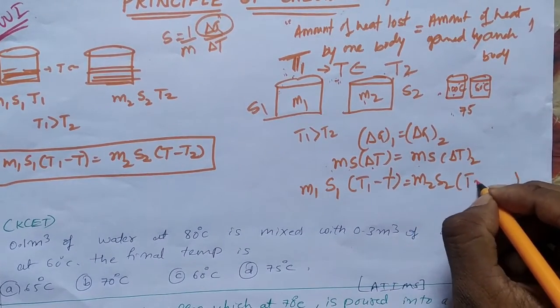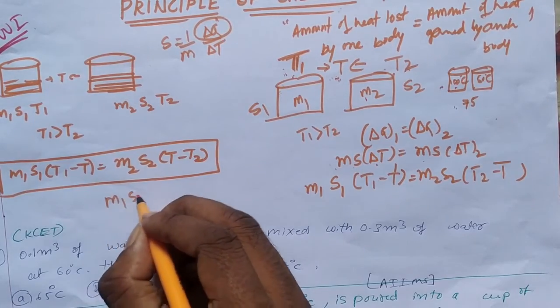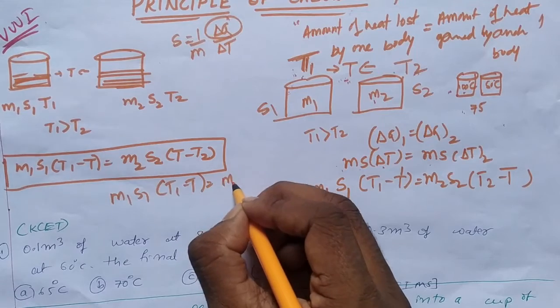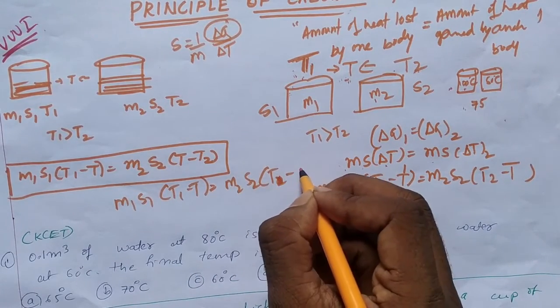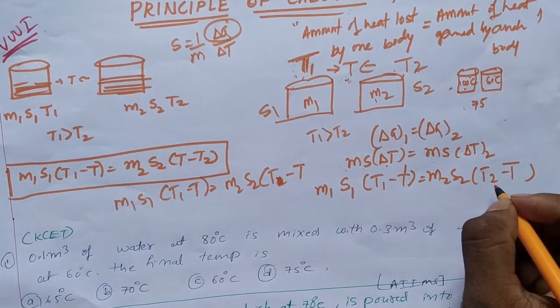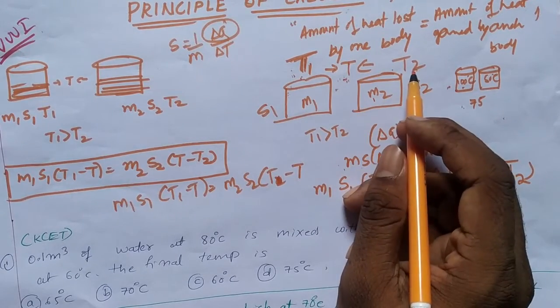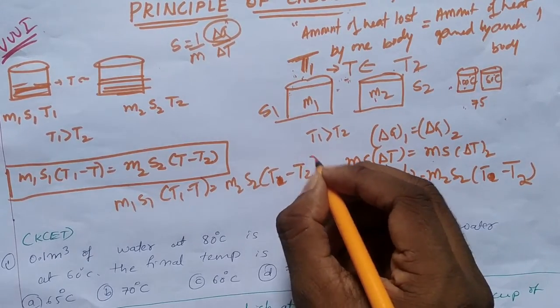So in the equation, m1s1 into T1 minus T is equal to m2s2 into T minus T2, since T is greater than T2, isn't it?